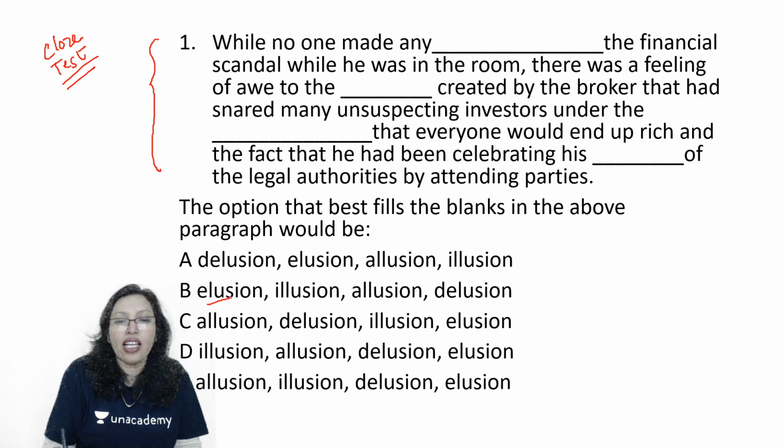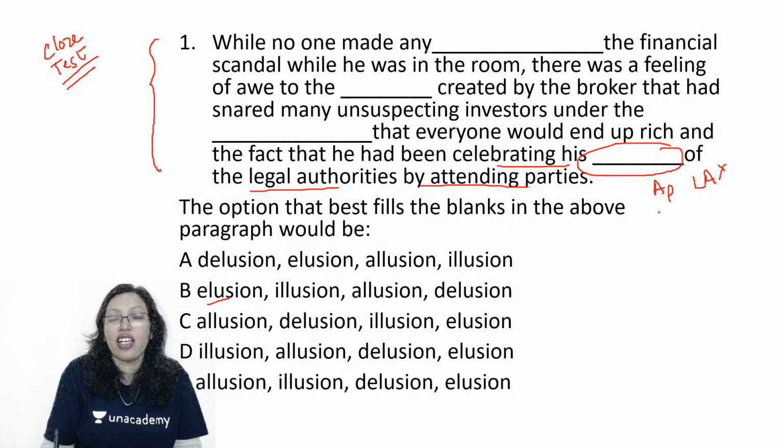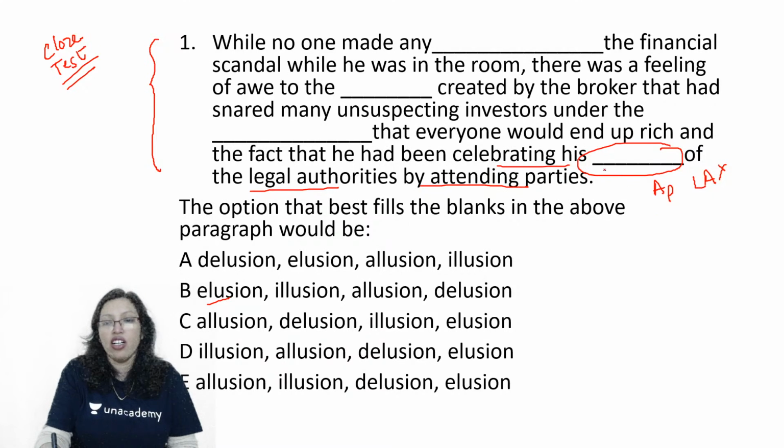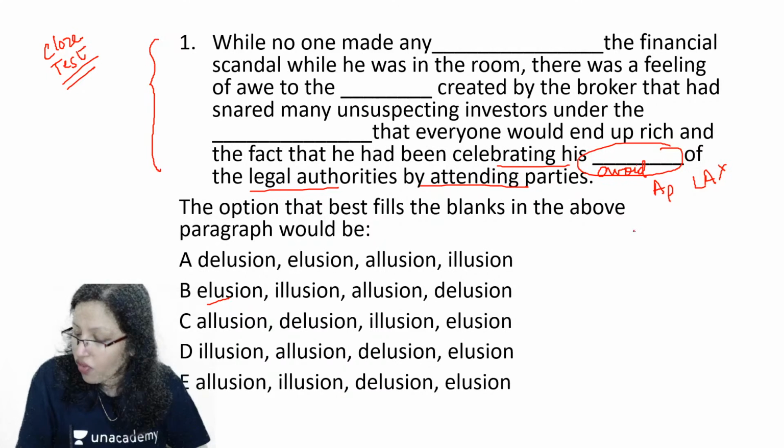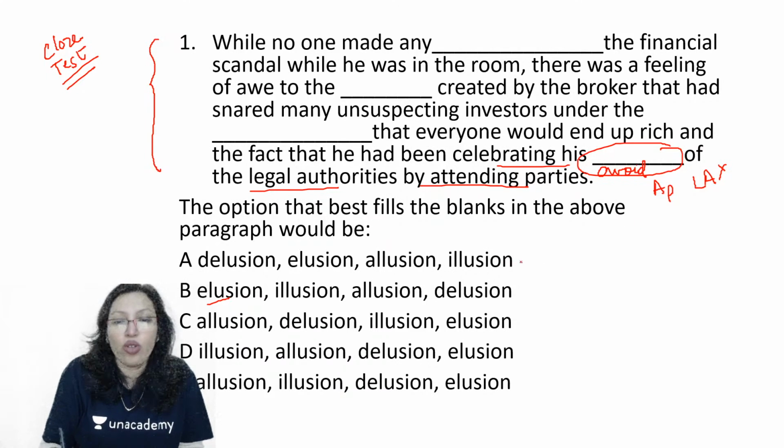So he had been celebrating his something of the legal authorities by attending parties. That means he's attending parties and he's not been caught by the legal authorities. So I have to use something that says he has avoided the cops here, right? So I'm looking for a word that I can use in place of avoid, right? So illusion, of course, I can't use. Delusion, I can't use. Elude, I can. Elude means to evade or to avoid, right? And therefore elude can be a good choice.